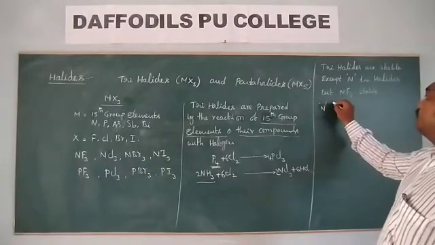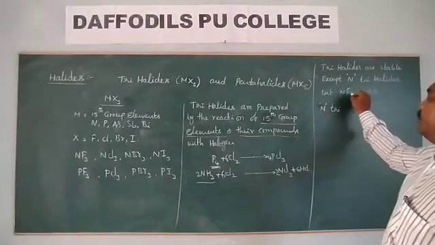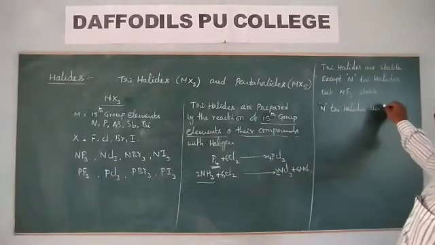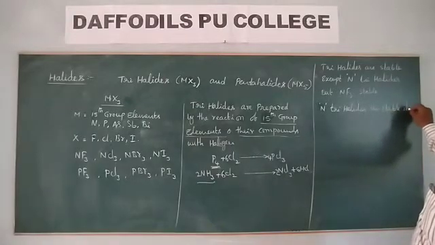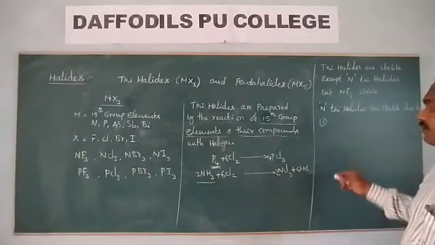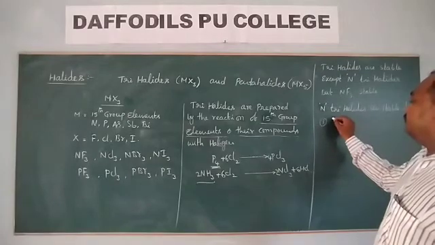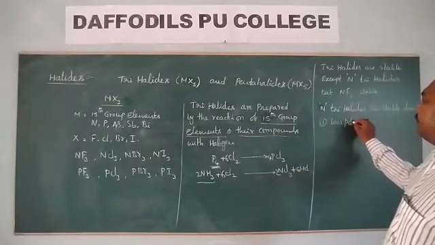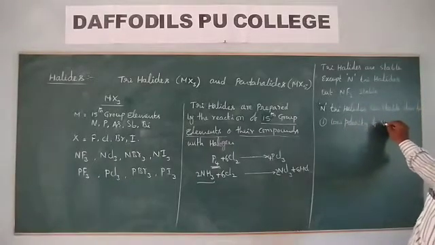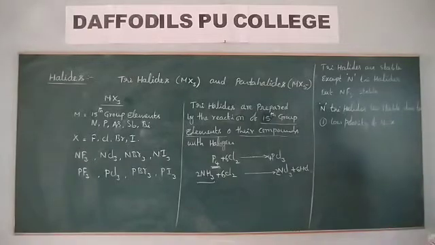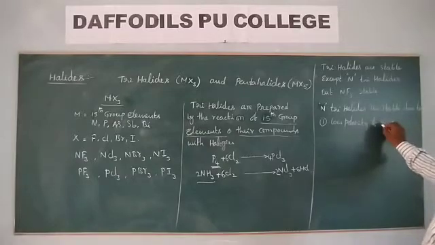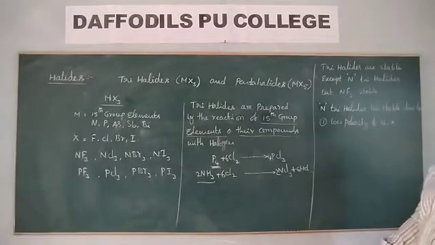Nitrogen trihalides, except this one, are unstable due to the first reason, low polarity of the nitrogen and halogen bond. So what is this low polarity of nitrogen and halogen? The electronegativity of nitrogen and halogens are nearly equal.